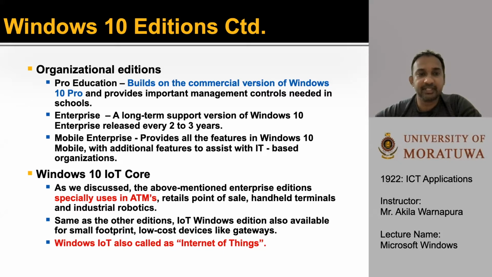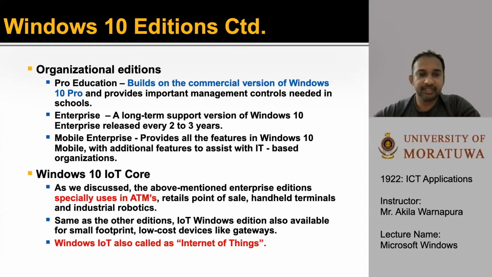And the next one is Enterprise Edition. The Enterprise Edition is a long-term support version of Windows 10. Usually Enterprise Edition is released every 2 to 3 years. Next one is Mobile Enterprise. It provides all the features in Windows 10 Mobile with additional features to assist with IT-based organizations.